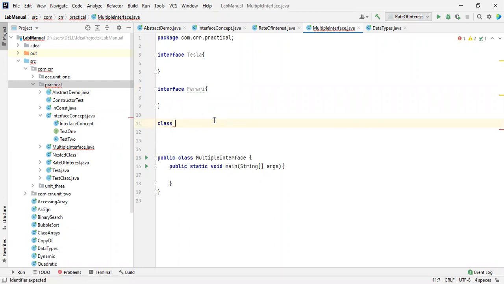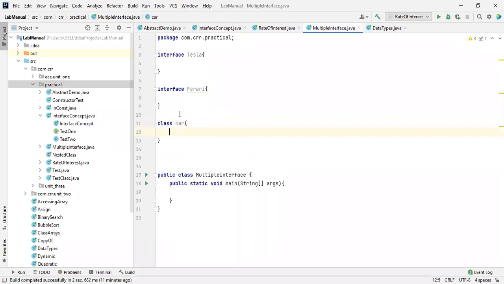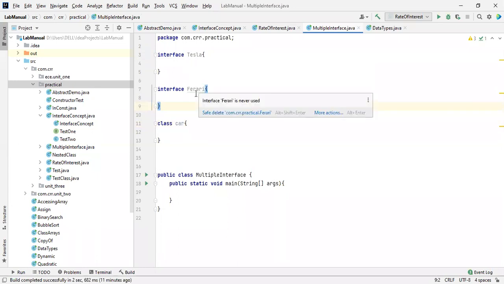So the class name should be Car. Okay, this is a car. The car should be over here and we are getting the properties of a car towards our Tesla and Ferrari. That doesn't matter from an information point of view. I'm just telling how these two things are differentiated.